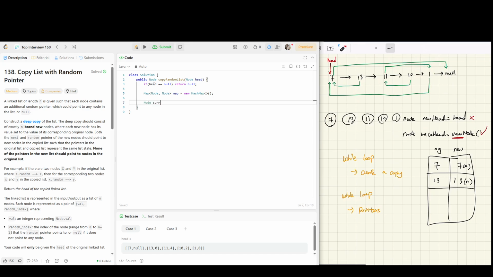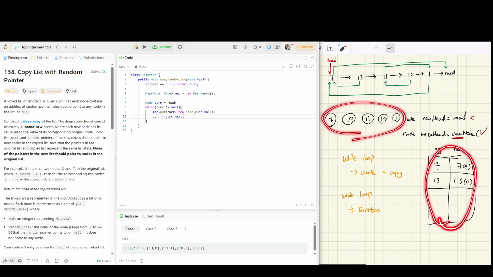So we do Node current equals head, and while current is not equal to null, we keep creating a new node and put it into the hash map: map.put the original one, and a new node with the value. Then we move current to the next one. After this while loop, we would have created all of them and populated our hash map.